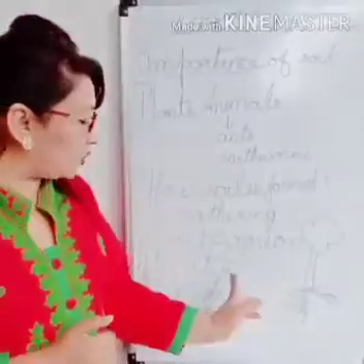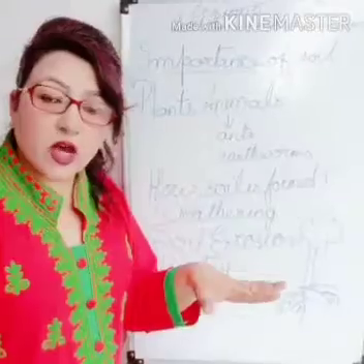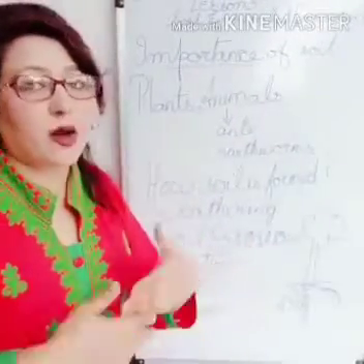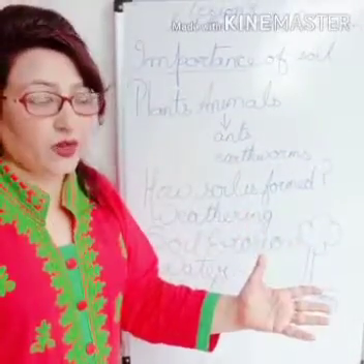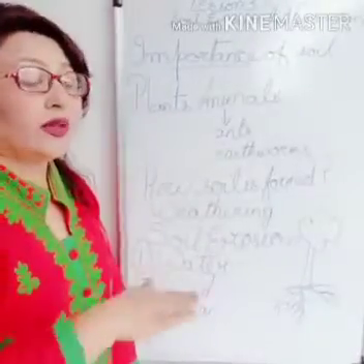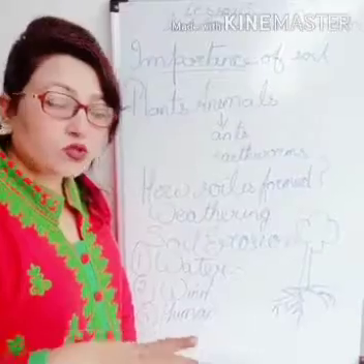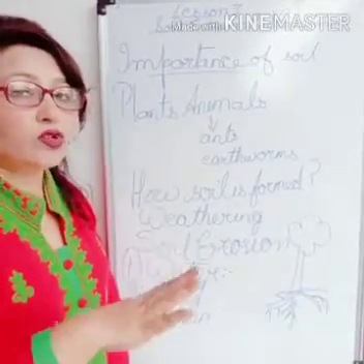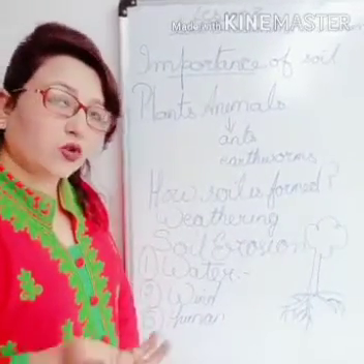Deforestation is related to the one that I explained to you over here, that they cut down the trees for the purpose of making big hospitals, factories, industries, apartments, colonies, expanding the cities, etc. But when they are cutting down the trees, in another way they are making the soil loose. And when the soil becomes loose and is left like that without construction, then what happens? The loose soil is carried away by the wind or by water, and thus erosion is taking place.